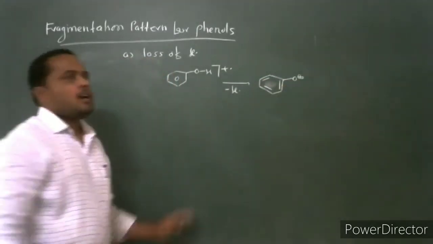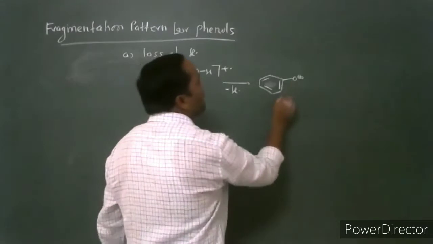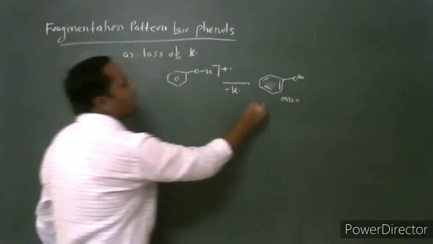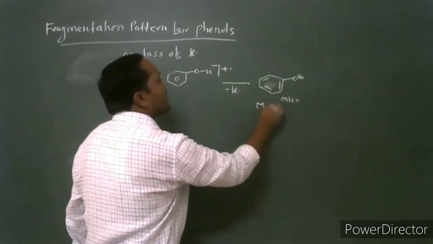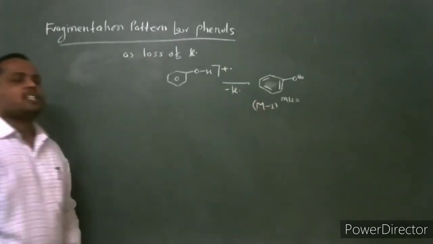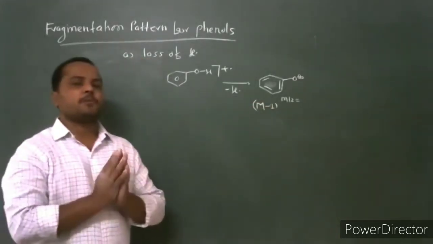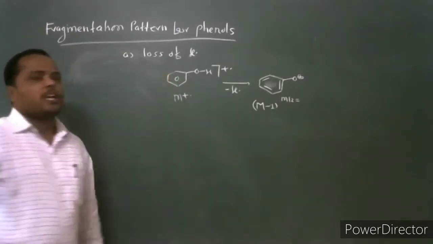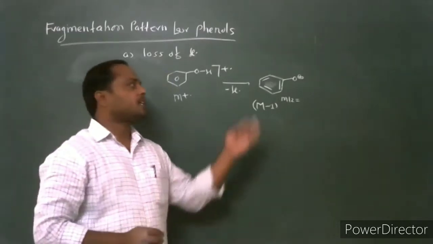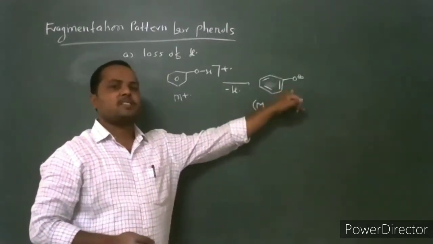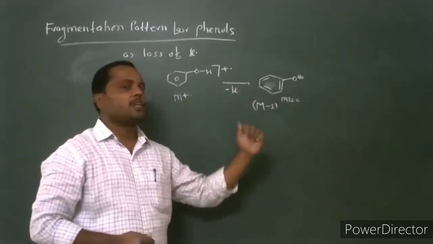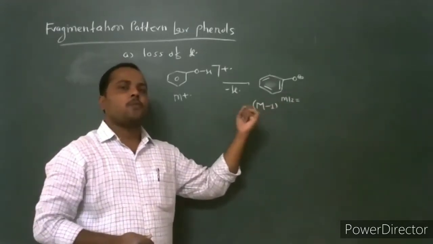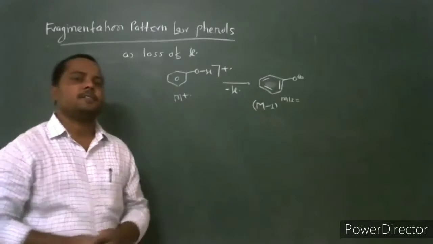This phenoxycation is formed, which generally has mass to charge ratio M-1 unit. It is 1 unit less than the molecular ion. Through this molecular ion, loss of hydrogen radical takes place, the oxycation is formed. This oxycation has mass 1 unit less than the molecular ion.